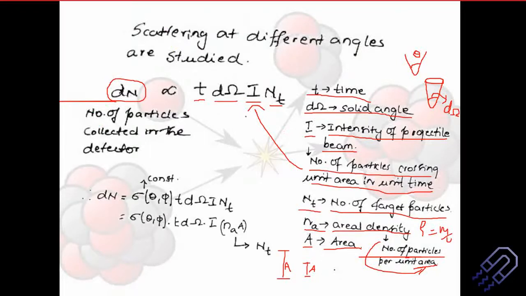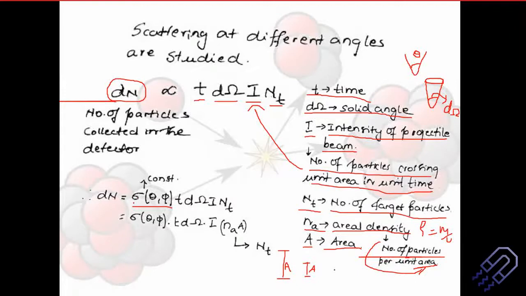So it is proportional, so I need to include a constant here, and that constant is one of the terms which we come across again and again, that is sigma. We are using the nuclear cross section term, and this sigma has to do with the cross section. If you are considering a particular system, let's say a gold foil with alpha particles coming in, it has a fixed sigma value.